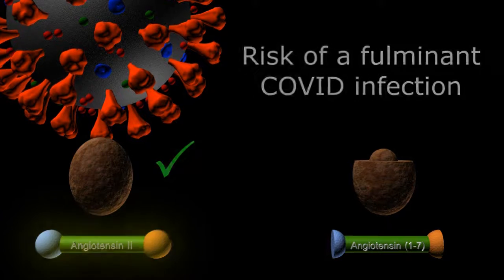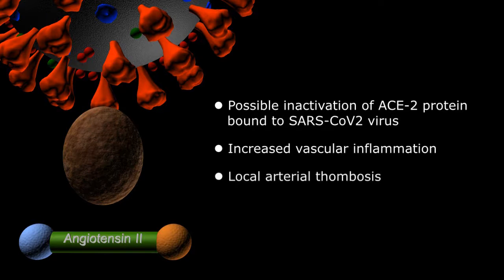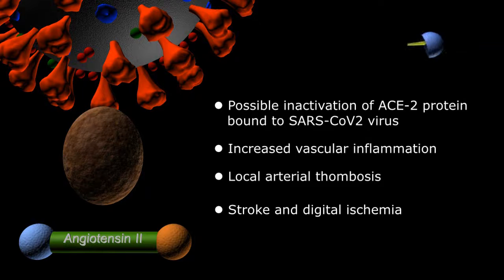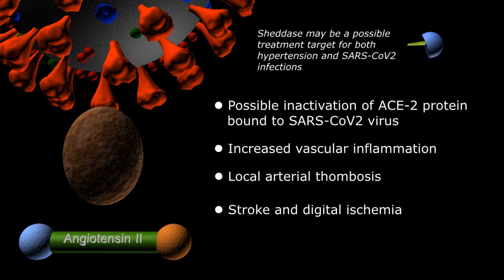The binding and deformation of the intact proteins by coronavirus may further reduce the availability of the ACE2 enzyme, increasing vascular inflammation resulting in the local thrombosis of arteries in the body, which could explain the findings of stroke and ischemia in the fingers and toes in some patients. If this all turns out to be true, exogenous SHED-ACE enzyme may be a powerful medication in the treatment of both hypertension and a SARS-CoV-2 infection.